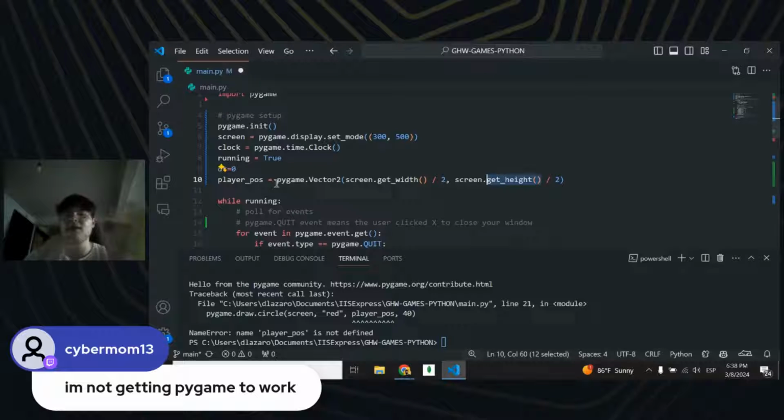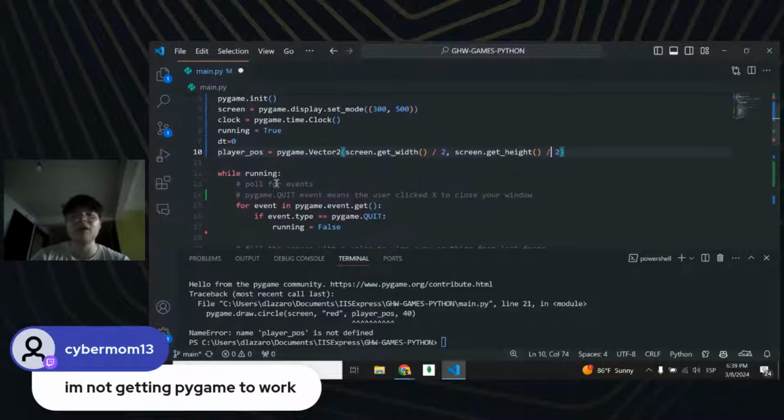Then I divide each by 2, so I can get my first position to be the middle of my width and the middle of my height. So I can position my player in the middle of the screen.